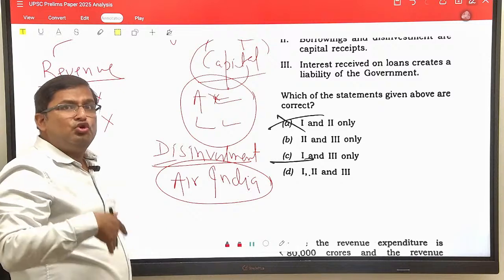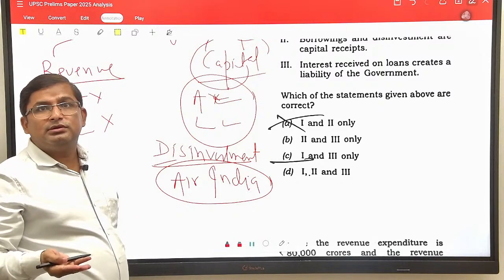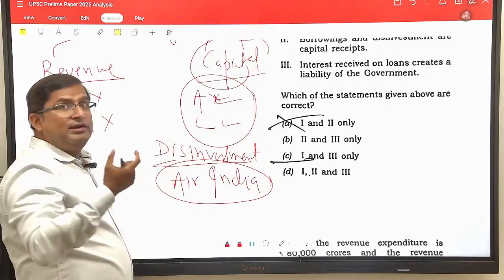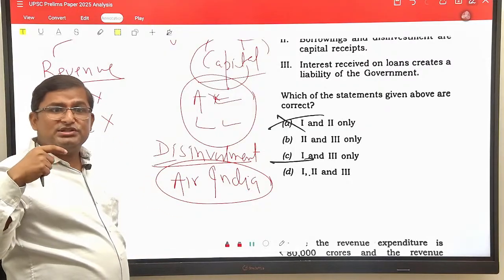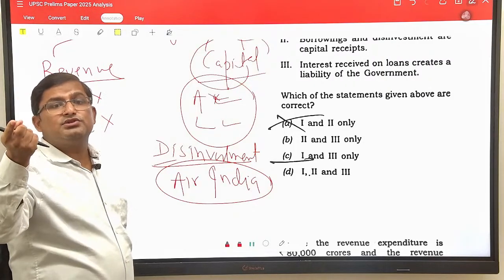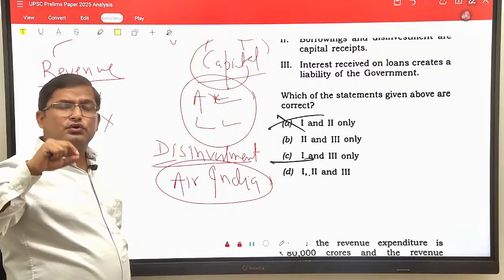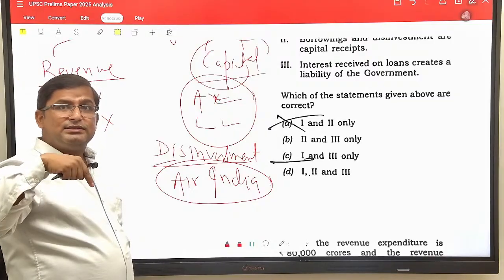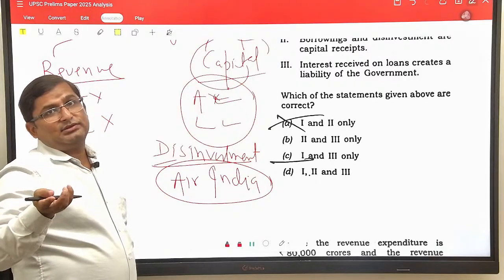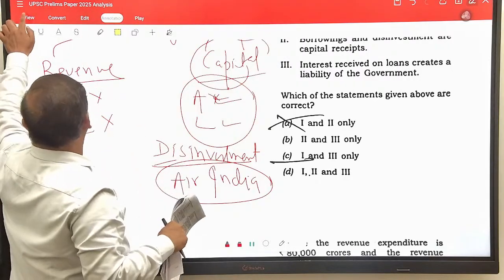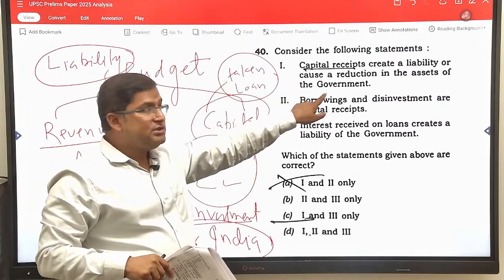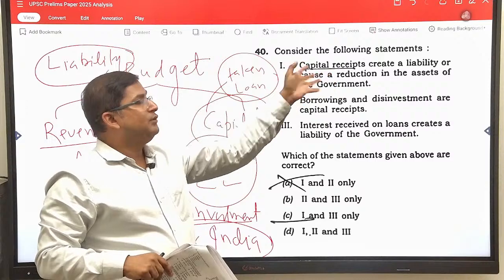Now Air India is no more an asset of the government. So by selling or privatizing Air India the government will get something. Asset means you will get something in return, and liability means you will give something to someone in the near future. If you owe something to someone, then it is a liability, and if you are expected to get something, then it is an asset. So capital receipt means the asset of the government will reduce as well as the liability of the government will increase.